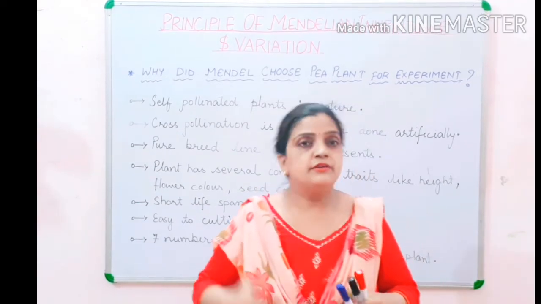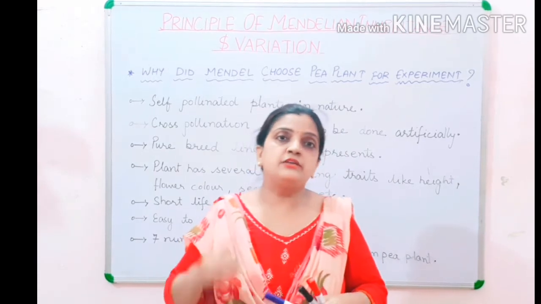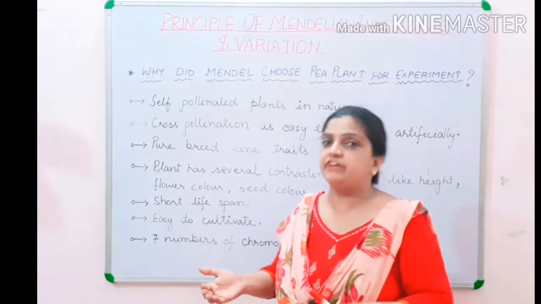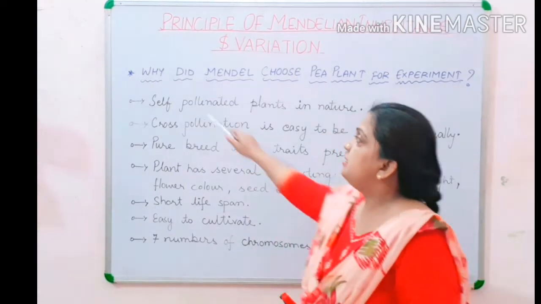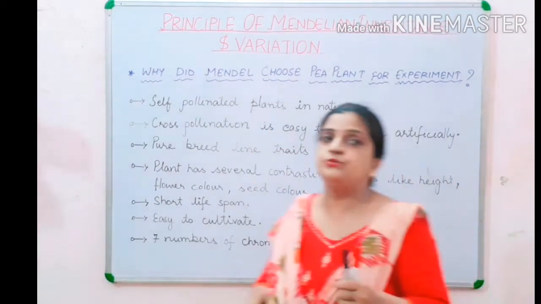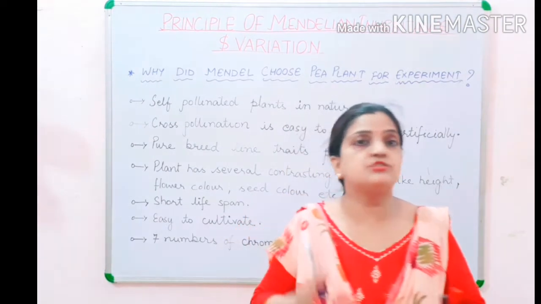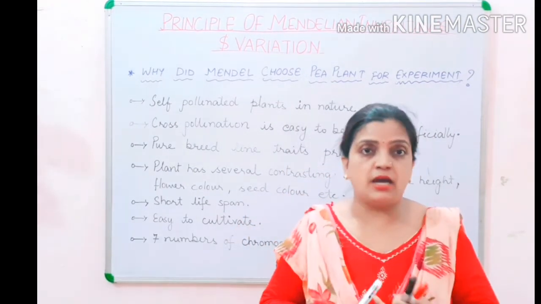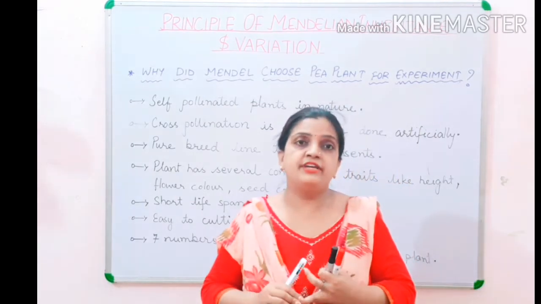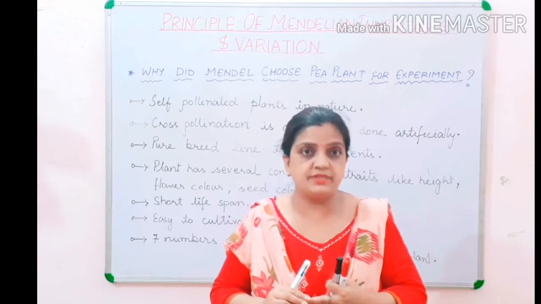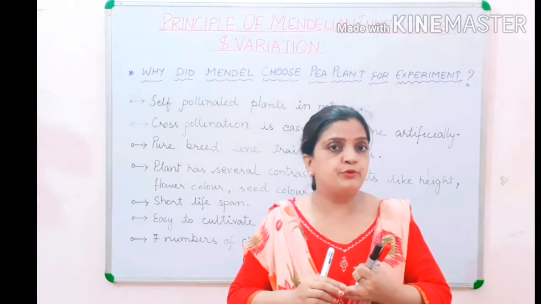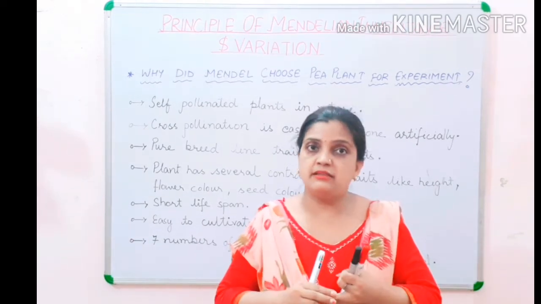Now children, we shall get the answer to the question: why did Mendel choose the pea plant only? Scientifically, the answer is that pea plants are self-pollinated plants in nature. I hope you know what self-pollination and cross-pollination are. So pea plants are self-pollinated. Pea is a bisexual plant, having stamen as well as pistil in the same flower. Both the male reproductive organ and the female reproductive organ are present in the pea plant.